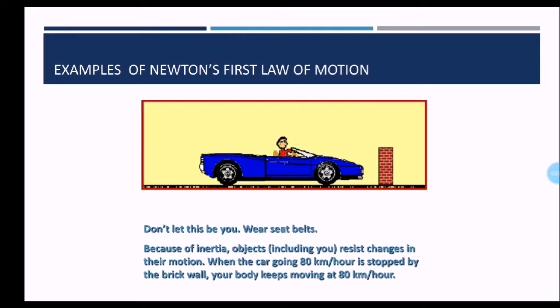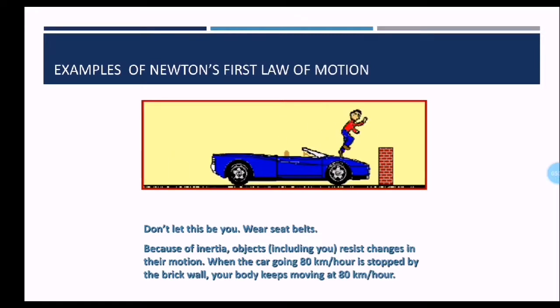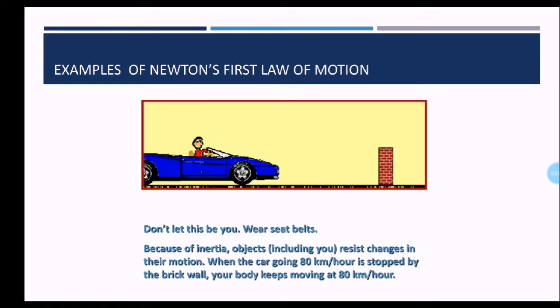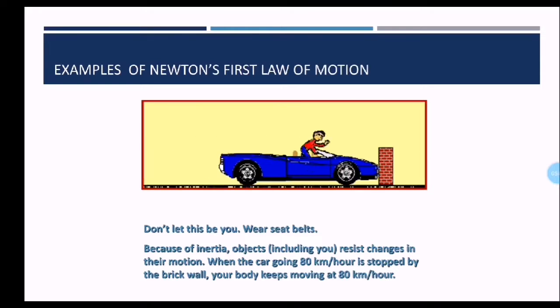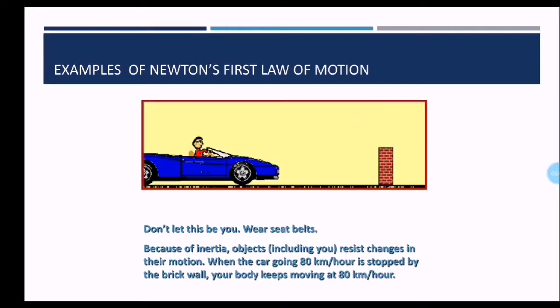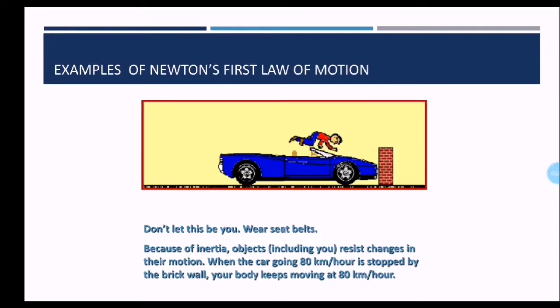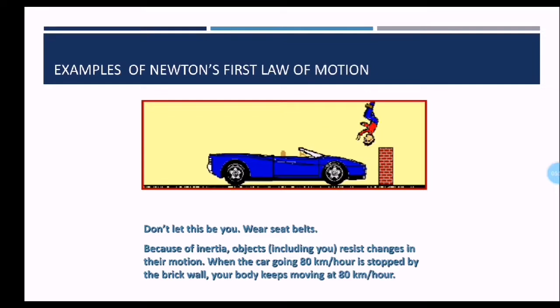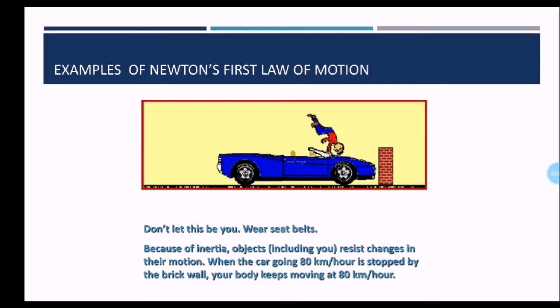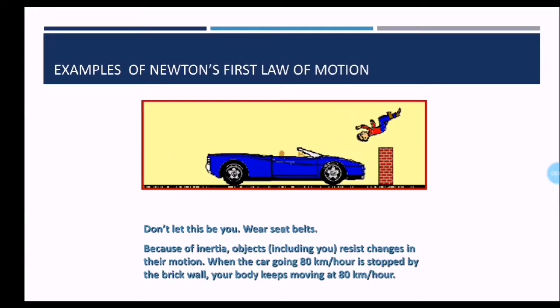Examples of Newton's first law of motion. Okay, don't let this be you, wear seat belts. Because of inertia, objects, including you, resist the change in their motion. When the car is going 80 kilometers per hour and it's stopped by the brick wall, your body keeps moving at 80 kilometers per hour. This is Newton's first law. Your body is resisting the change in motion. This is why it has to continue moving with the same speed, which is 80 kilometers per hour. This is why it's very important to wear seat belts.